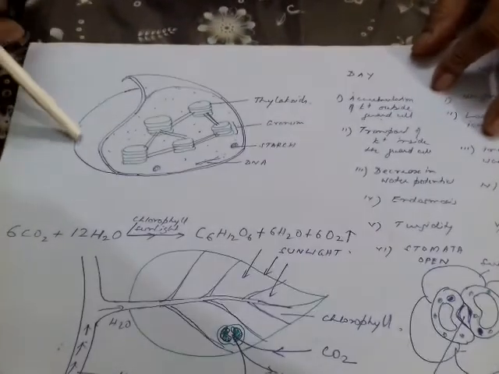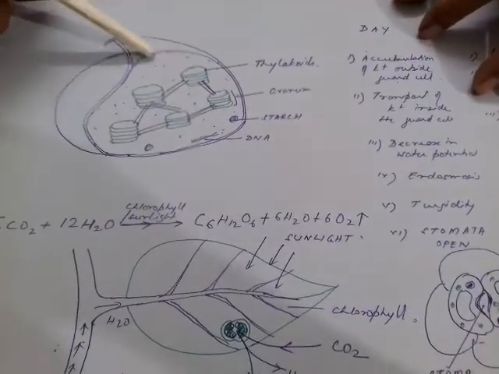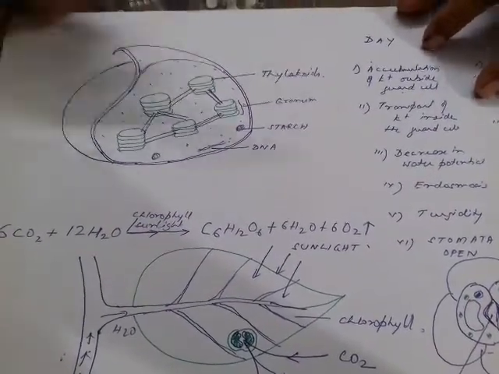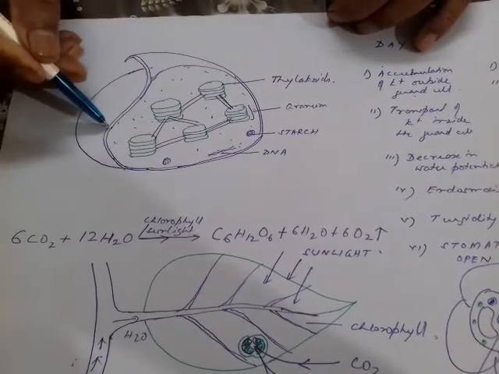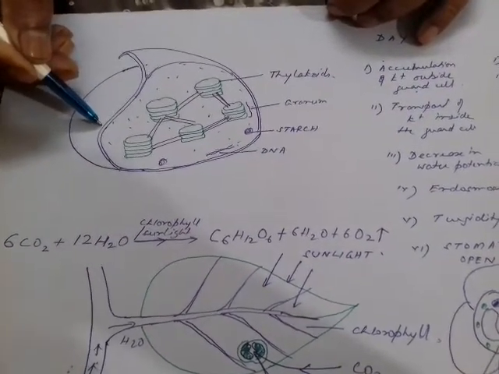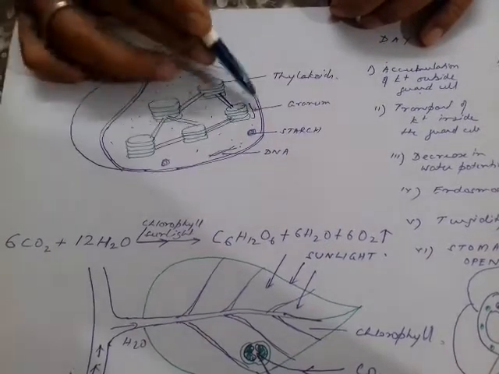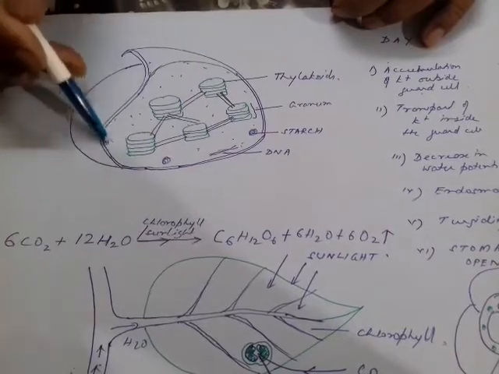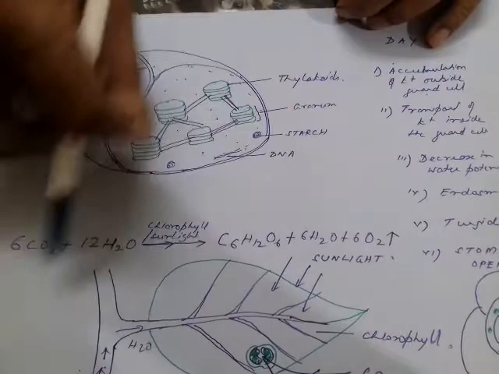Now we are going to study the structure of the chloroplast. Here I have shown you a chloroplast which is almost elliptical in shape, and it is made up of two unit membranes. What are those unit membranes? You can see two lines here. Two unit membranes means one membrane is equivalent to one cell membrane. So there are two cell membranes here, and this is a section of the chloroplast. It is cut out and then taken.